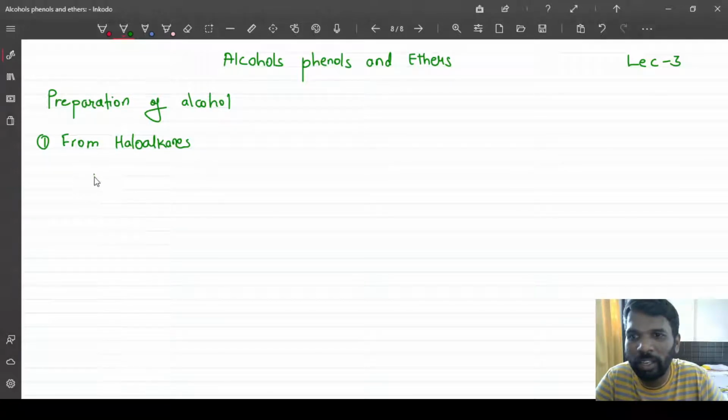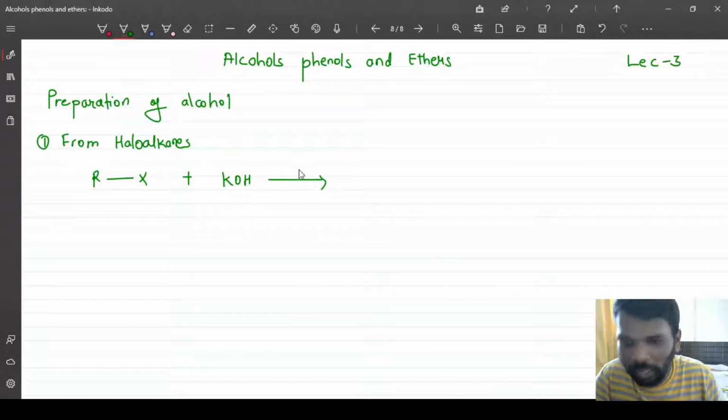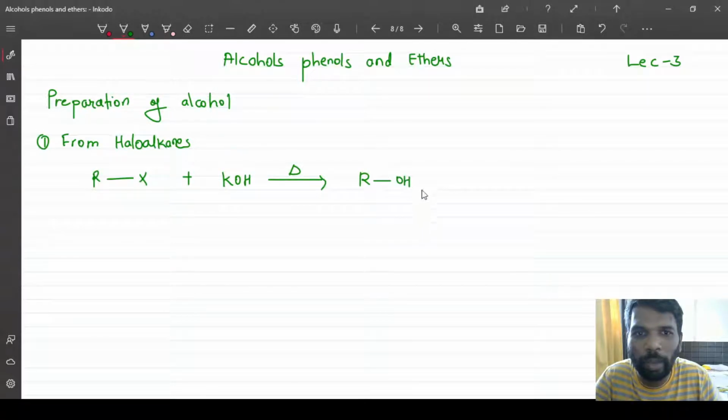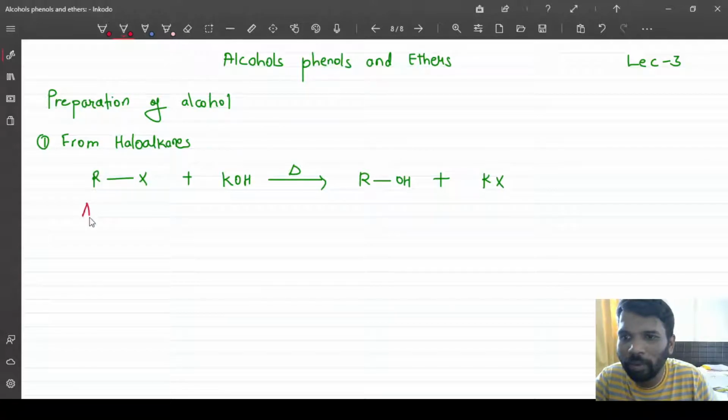So I will write a general reaction: alkyl halide, meaning a haloalkane, is reacted with a strong base like KOH, and a little amount of heat is supplied. What you get is ROH plus, in this case, a KX salt. This is the alkyl halide, or I can say a haloalkane.